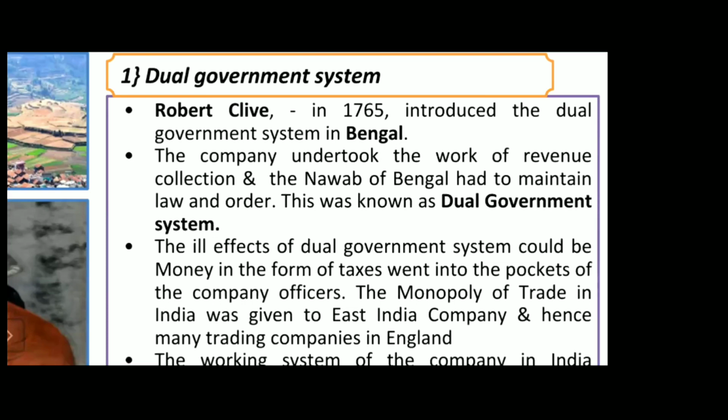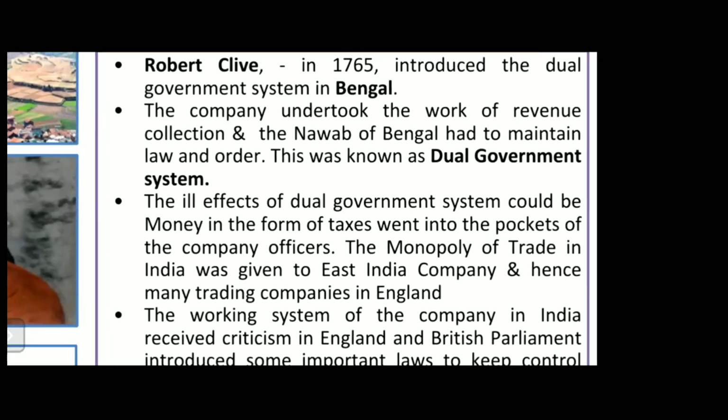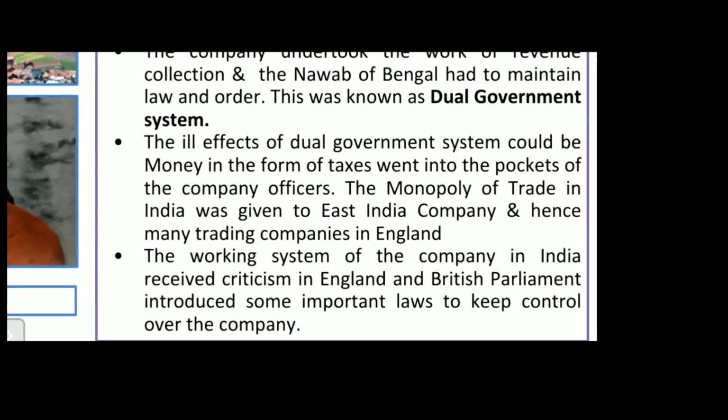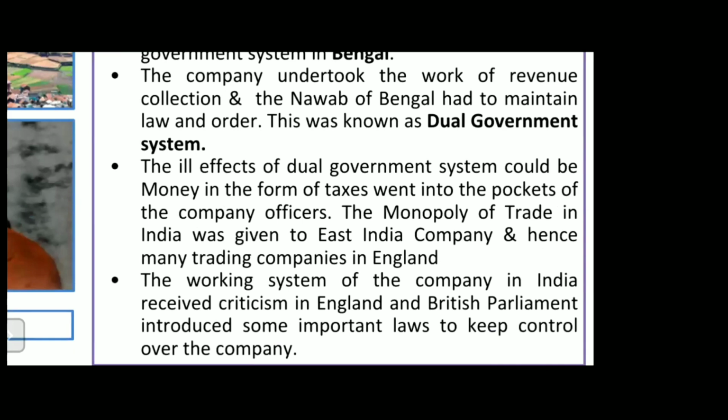Okay. Because of this dual government policy, the monopoly of trade in India was given to the East India Company, and hence many trading companies in England suffered. The working system of the company in India received criticism in England, and the British Parliament introduced some important laws to keep control over the system, over the company.